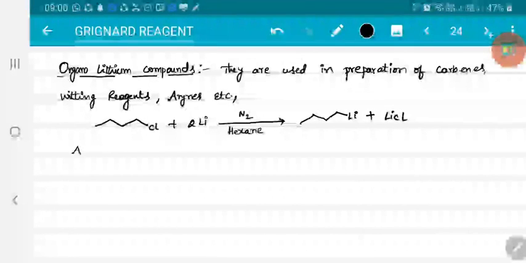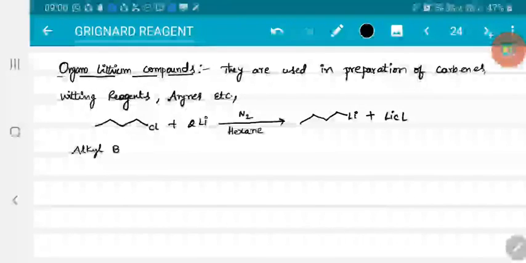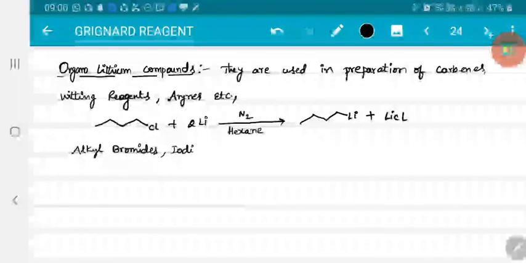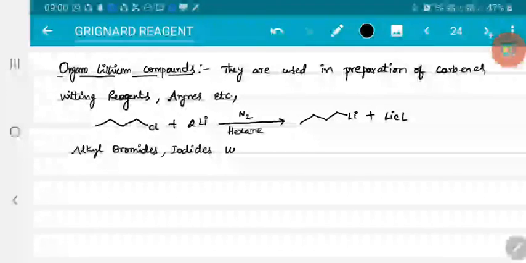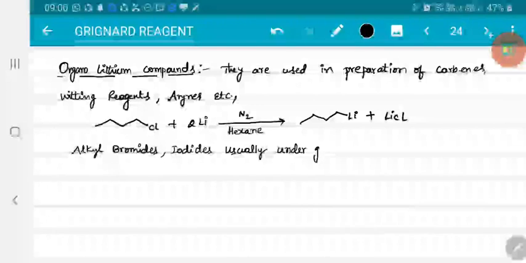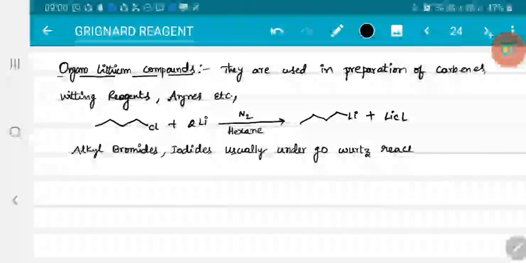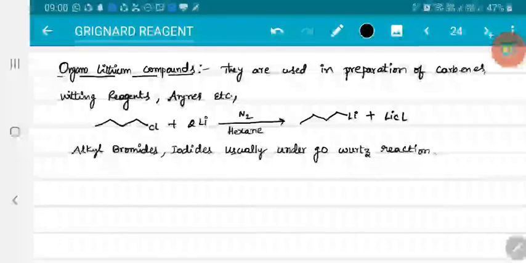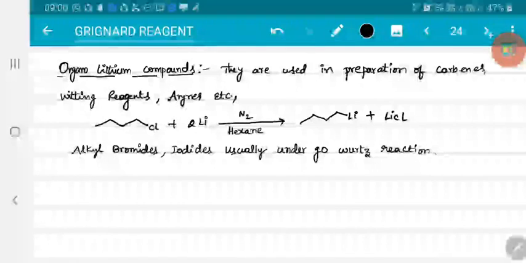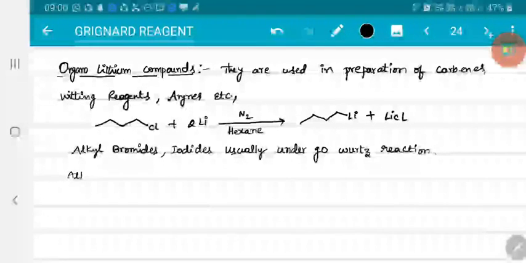If I consider alkyl bromides and alkyl iodides, in such cases, when you heat with lithium, we don't get organolithium compounds. Instead, we will get Wurtz reaction. If it is chlorides, then we will get organolithium compounds.